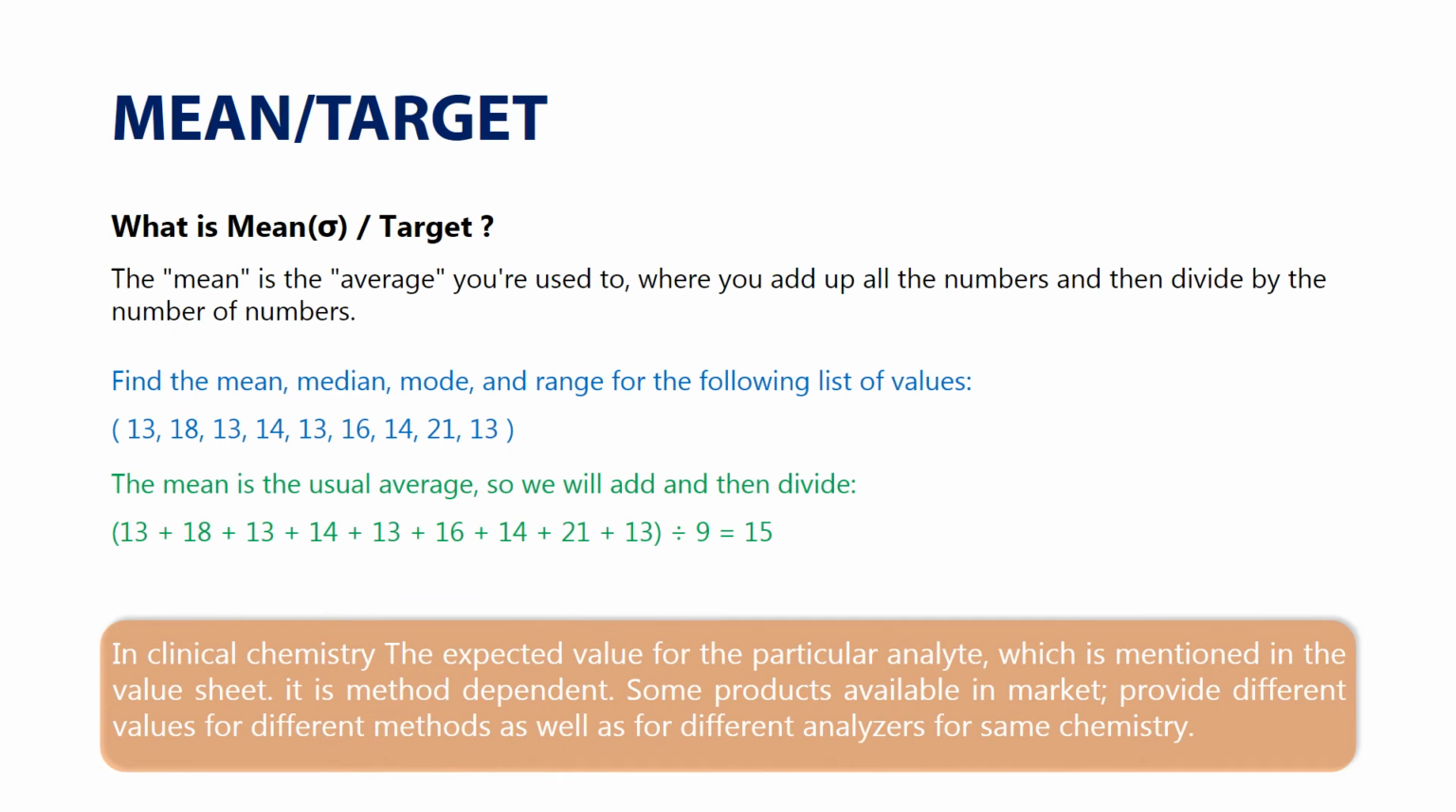What is mean or target? The mean is the average you're used to, where you add up all the numbers and then divide by the number of numbers. An example for finding out the mean value is given below. In clinical chemistry, it is the expected value for the particular analyte, which is mentioned in the value sheet. It is method dependent. Some products available in market provide different values for different methods, as well as for different analyzers for same chemistry.